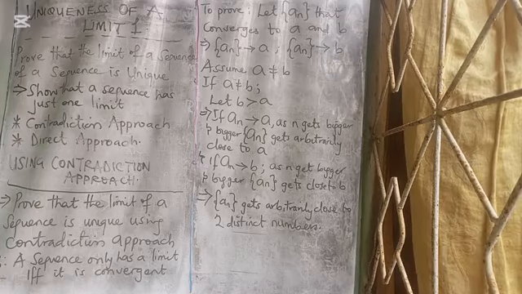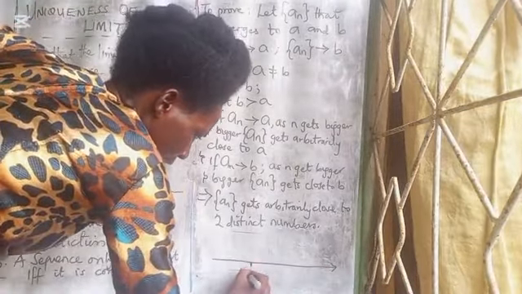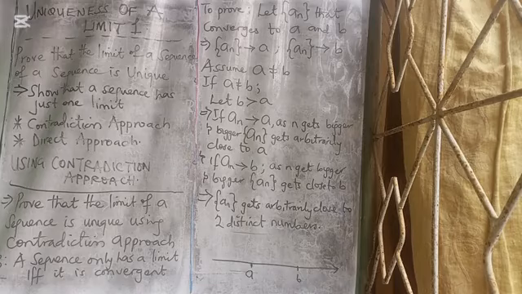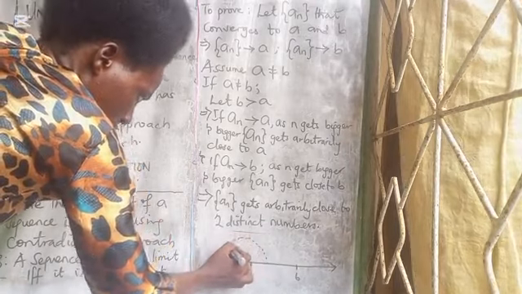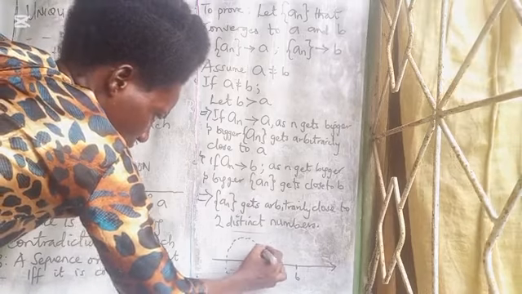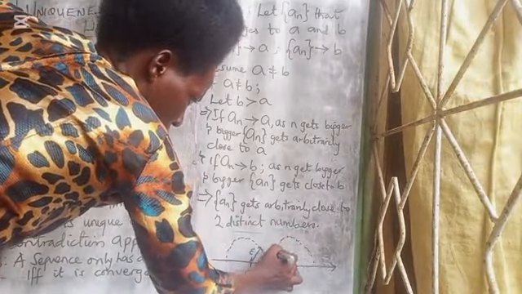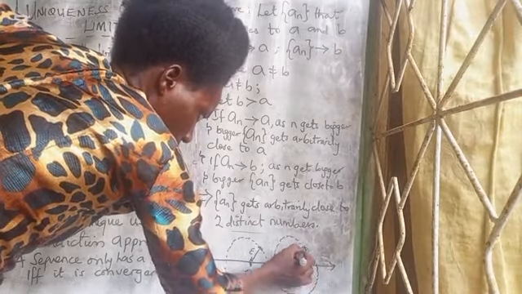These two distinct numbers will have a distance between them. Let's consider it on the number line. It is our number line, and this is our A, and this is our B. And our AN is converging to A. Let's look at an epsilon radius around A, and also an epsilon radius around B. It will be something like that.